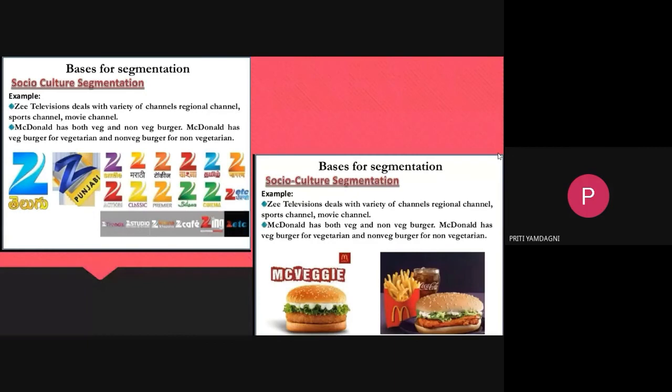Whichever segment, if the person is a sports lover, for them Zee Sports is there. If the person is a language lover, of a particular language, then for every language, Zee television provides a channel or variety or movie. Whereas McDonald's, you can see that McDonald's is for veg and non-veg lovers. Like you can see in the other picture. For vegetarians, McVeggie is there. For non-vegetarians, the non-veg burger is available. So this is how the segmentation is done as per the groups of the customers.